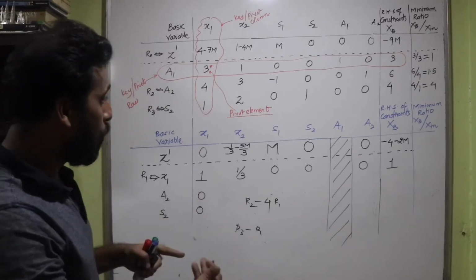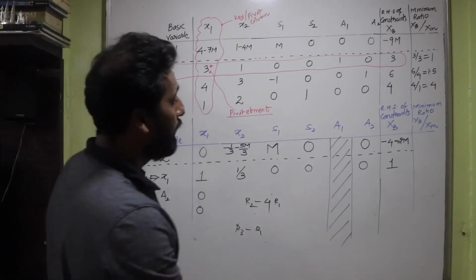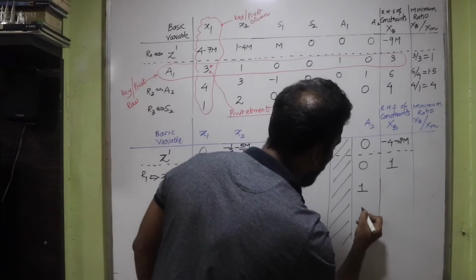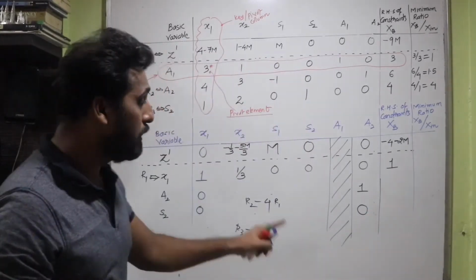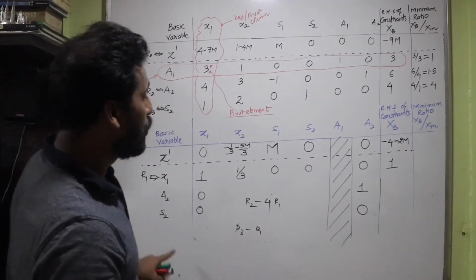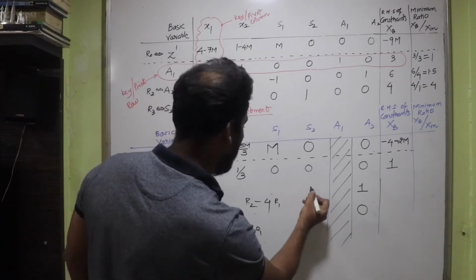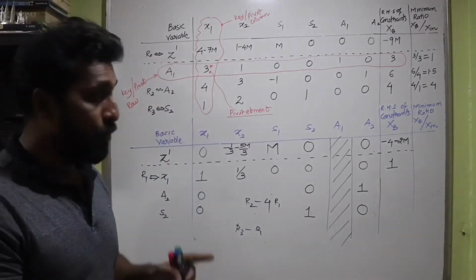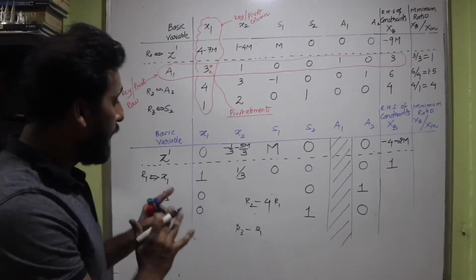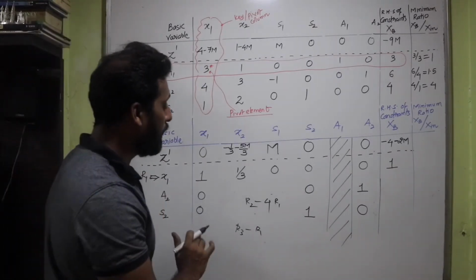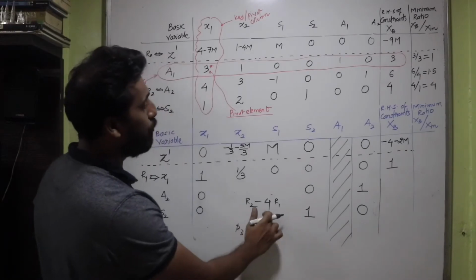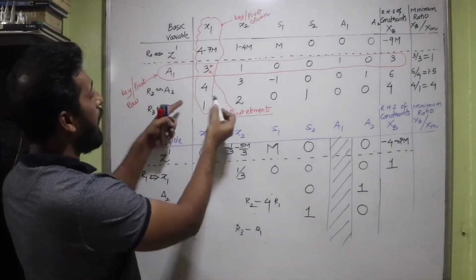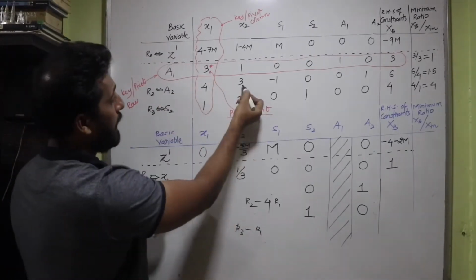At the next point I can say that A2 is going to look 0 1 0. No need to do any of the calculations because these are the basic variables. And then S2 is also going to look 0 0 and 1. So only a few of the elements need to be taken care of. So let's take care of the other elements. So we have to do R2 minus 4 R1, isn't it? So what do we have in R2? It is 3 because it is already 0. Next value is 3.